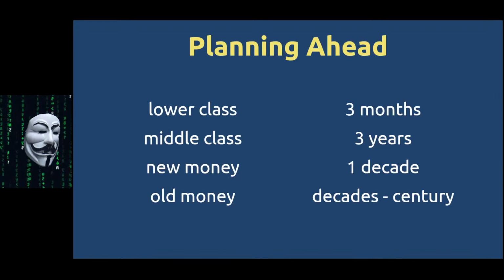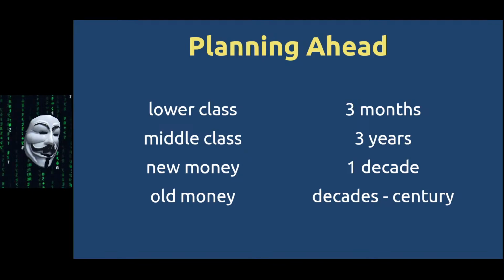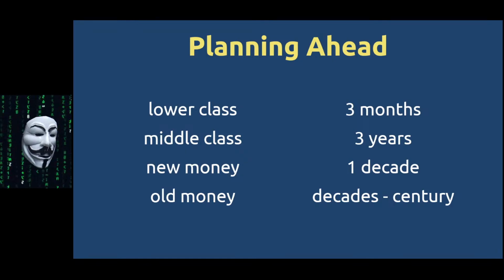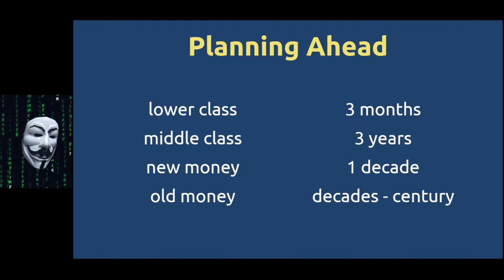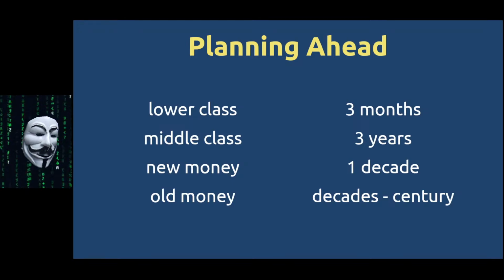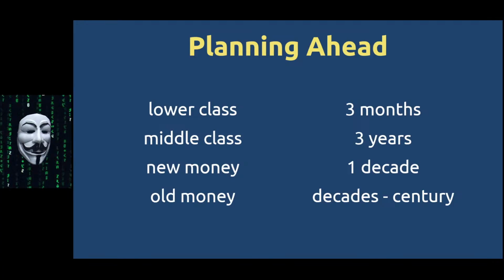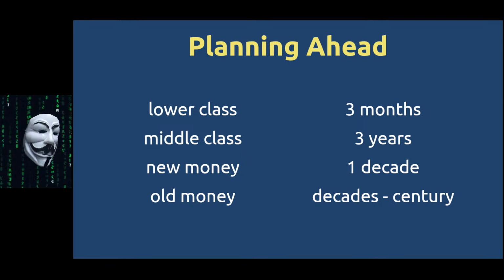Lower class plans for 3 months. Middle class plans for 3 years. New money plans for 1 decade. Some of you guys are between middle class and new money. Most of you guys are middle class. Okay? The old money though plans for decades, even up to a century. It's massive legacy. How to create a structure, how to create the infrastructure in such a way that the money, the resources, etc. could be saved and maintained and hopefully multiplied.